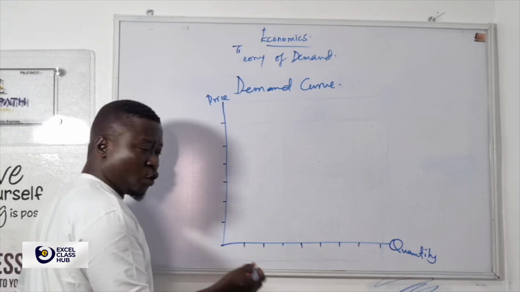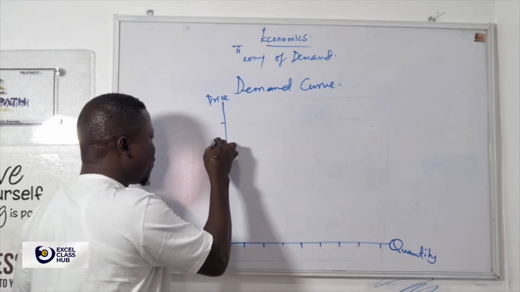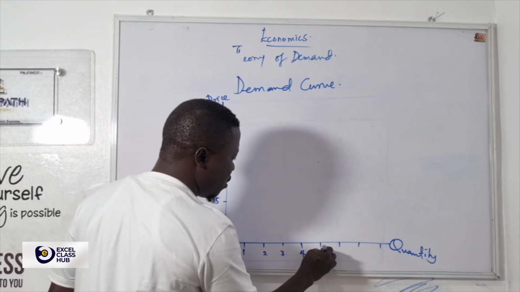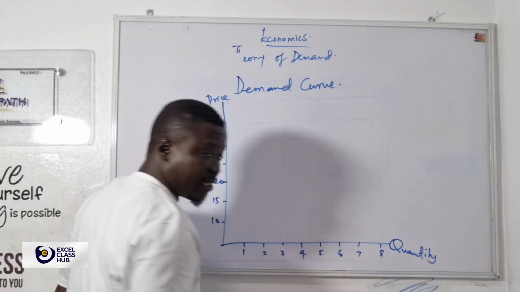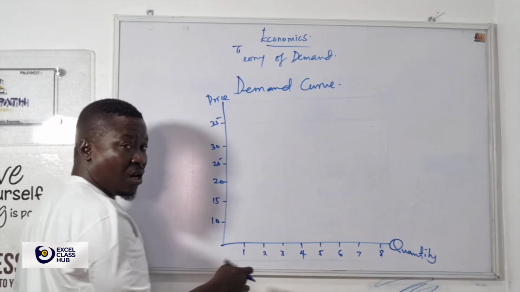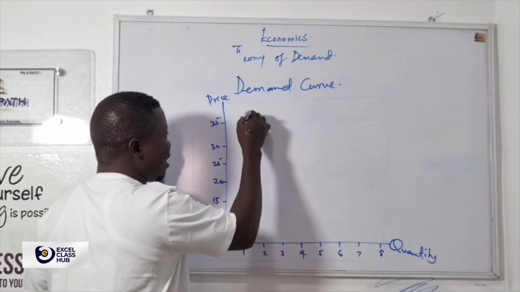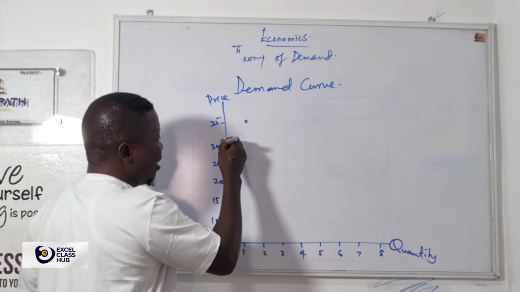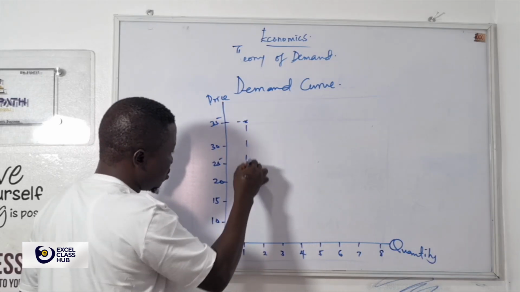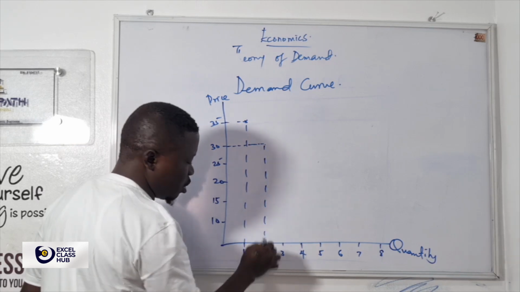Now, let's assume 10 naira, let me use these values: 10, 15, 20, 25, 30, 35. And for quantity, 1, 2, 3, 4, 5, 6, 7, and 8. You call this the demand curve. Let's plot it. When the price is 35 naira, everybody wants to buy a very low quantity. Let's assume we have it here. When it is 30 naira, everybody wants to buy just 2 units.